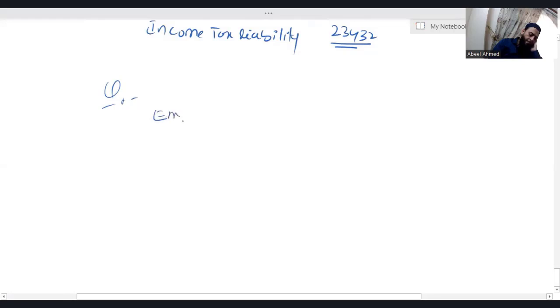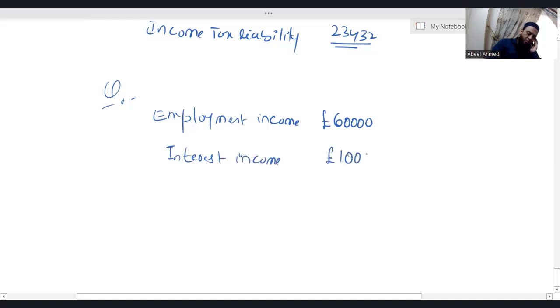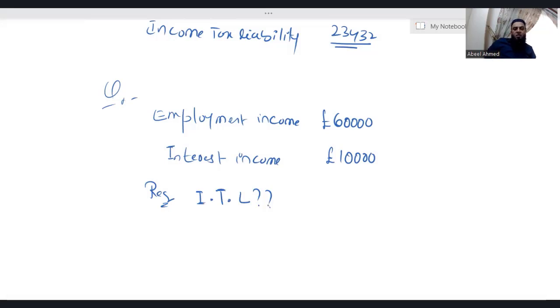Let's say employment income is, take it, 60,000. Assuming the individual is having an employment income of 60,000, which is a non-saving income. Interest income means saving income. Interest income is 10,000, and we are required to calculate income tax liability.